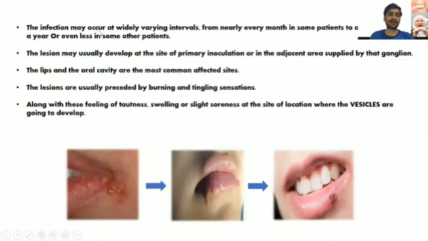Next, the infection may occur at widely varying intervals. It is not necessary that there is a regular interval of time after which this HSV2 will be reactivated again.